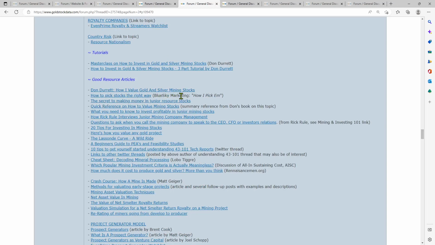This is Blue Sky Marketing, how I pick 'em. Secret to making money. Quick reference on valuing mining stock. It's a summary from Don's book. So, more articles. Here's how you value any gold project. The Lassonde curve, a beginner's guide to PEAs and feasibilities. How to understand a 43-101.